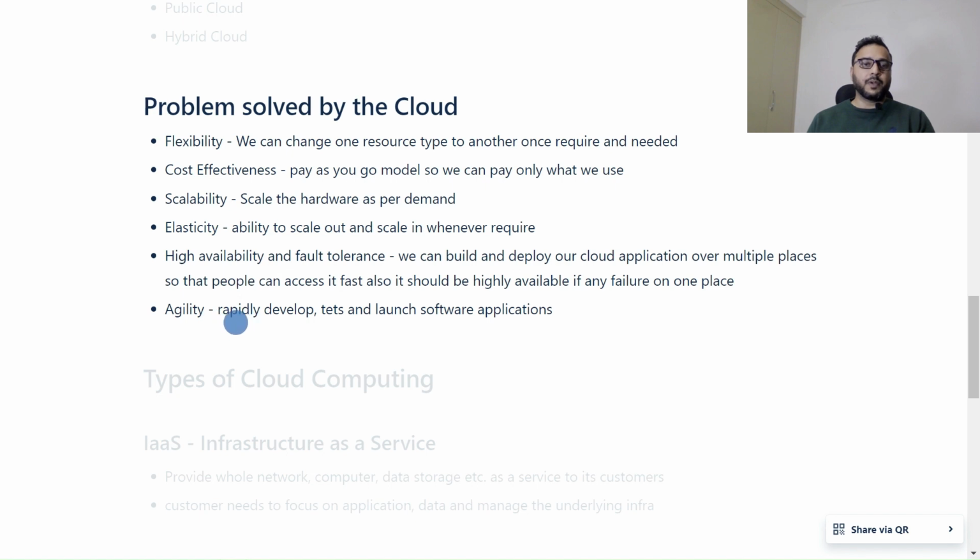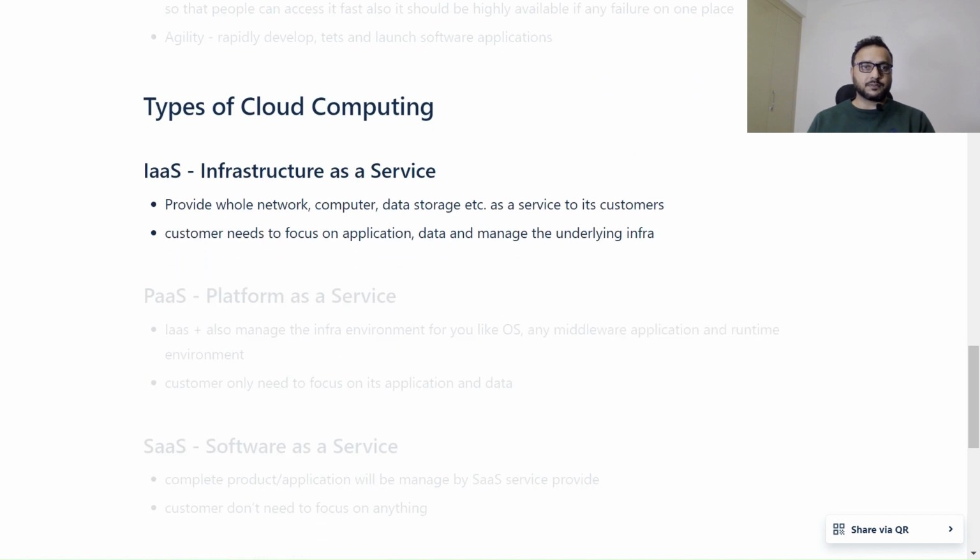Agility: we can rapidly develop, test and launch software applications in the cloud environment, right? So these are the problems which cloud solves for us. That is why cloud is such a promising thing these days.